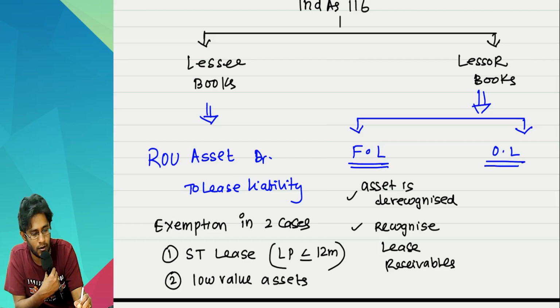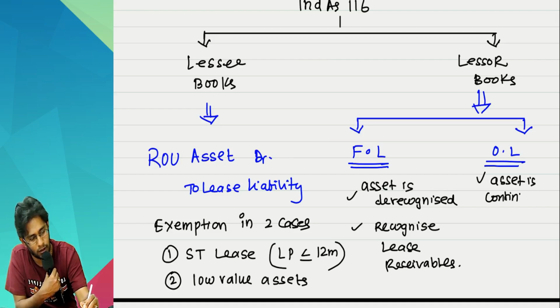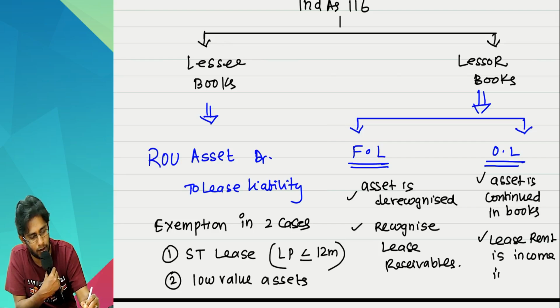If it is an operating lease, the asset is continued in the books and lease rent is income in P&L.